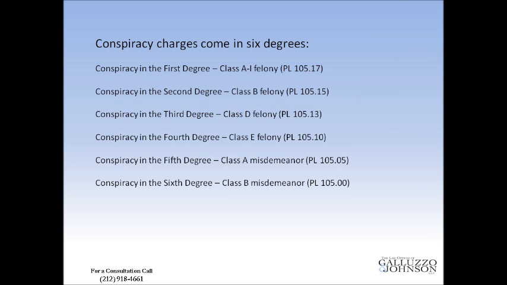To begin, in New York State criminal law, conspiracy charges come in 6 different degrees. The most serious charge is conspiracy in the first degree. That is a Class A1 felony. The least serious charge is conspiracy in the 6th degree, and that is a Class B misdemeanor. Now, each of these charges has a very specific definition with unique elements, but there are some elements that are common to all conspiracy charges under New York State law.